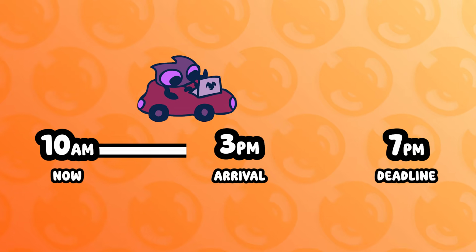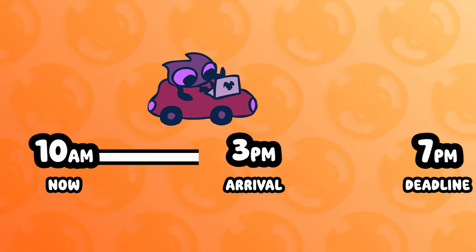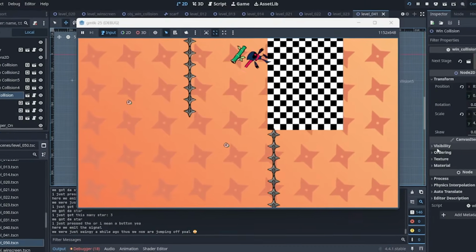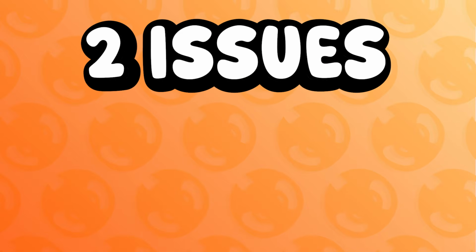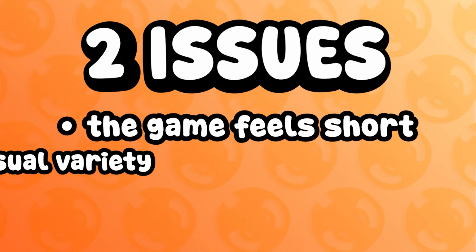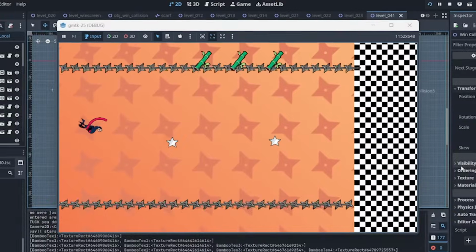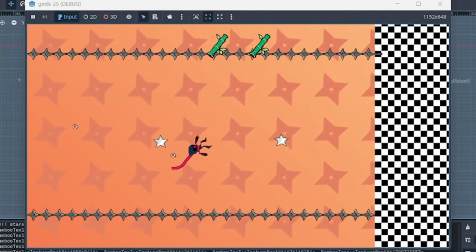Fuck yeah. Alright, so I'm about an hour away from the hotel now, and technically the game is fully playable, but we pretty much have two major problems right now. The game feels kind of short, and there's not that much visual variety. Like, you're pretty much in the same orange dojo the whole game.